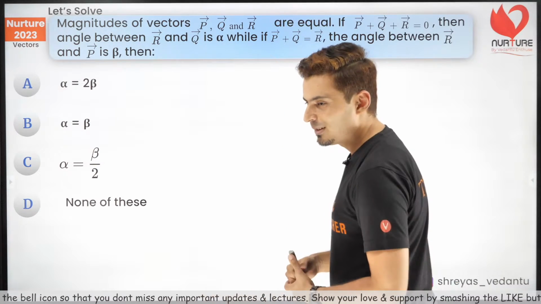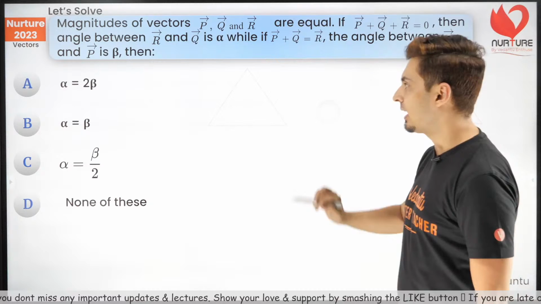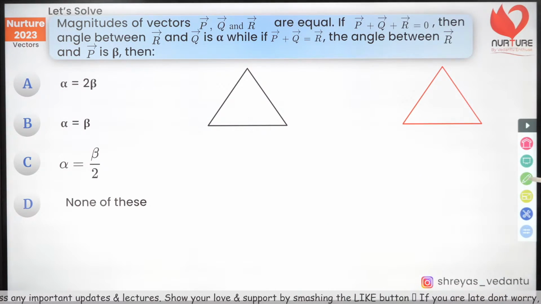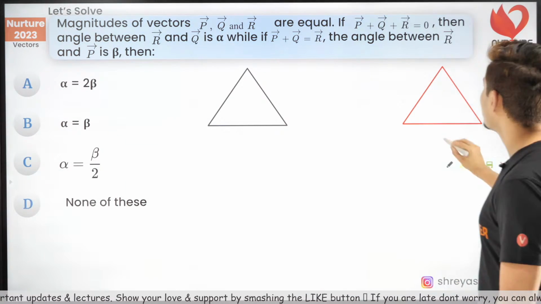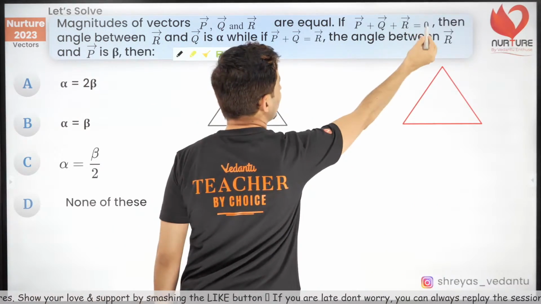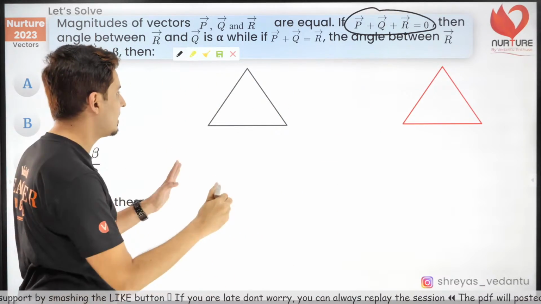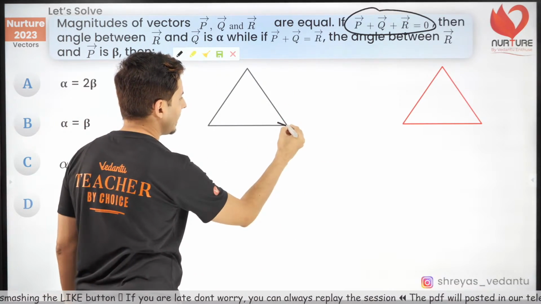Okay, Samla, very good. Some of you are also saying C. Okay, I'll tell you what, let's draw the triangles. Let's draw the triangles and see what happens. In the first situation, P bar plus Q bar plus R bar is 0. So let me mark the angles.